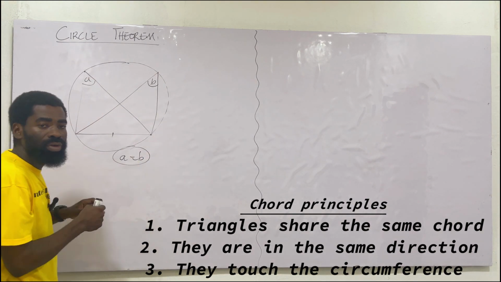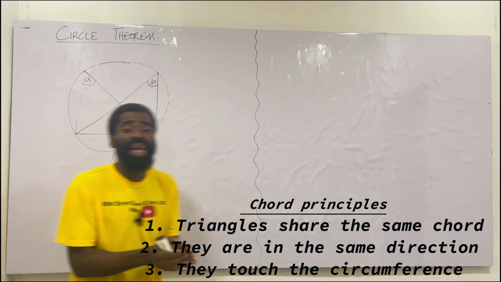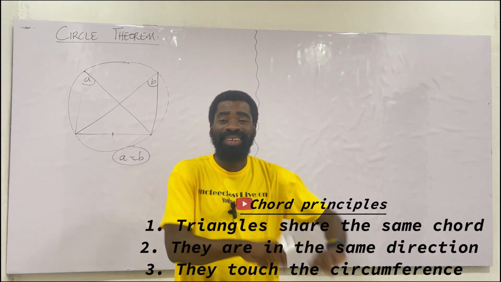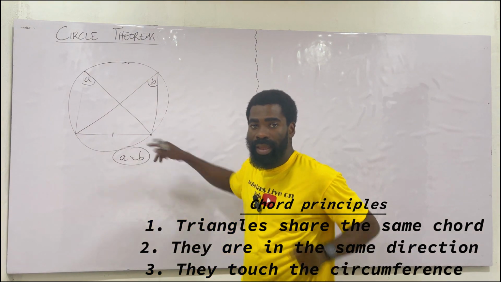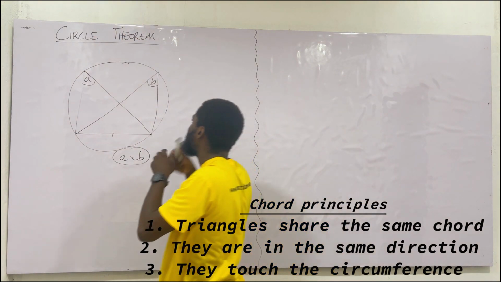Then these are two triangles. No matter the number of triangles, forget the number of triangles. If there are 30 triangles sharing the same chord, the principle is that the triangles must share a common chord. They must be in the same direction, and they must touch what? The circumference. Their vertices must touch the circumference.